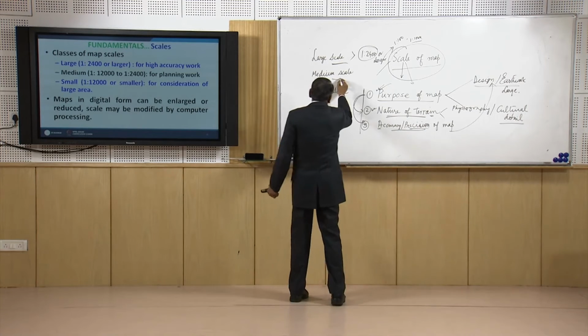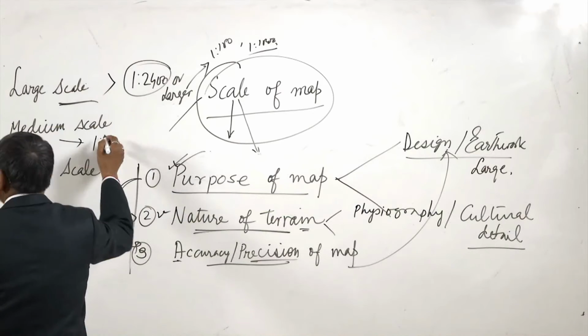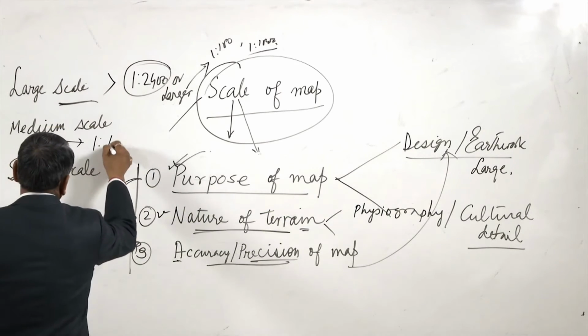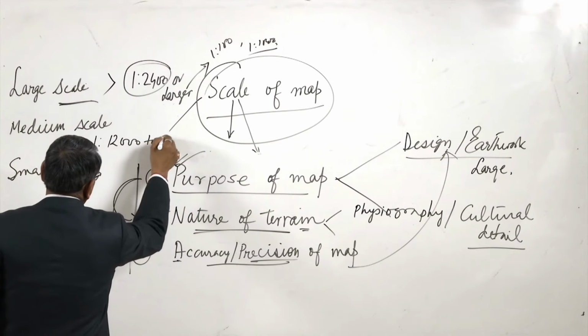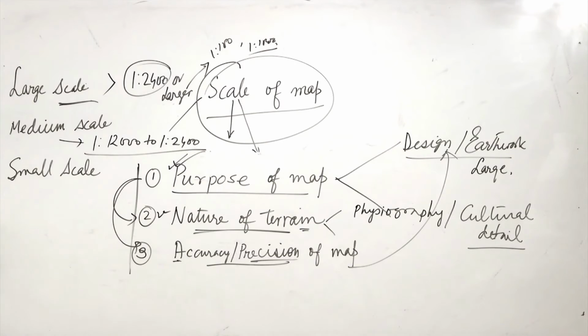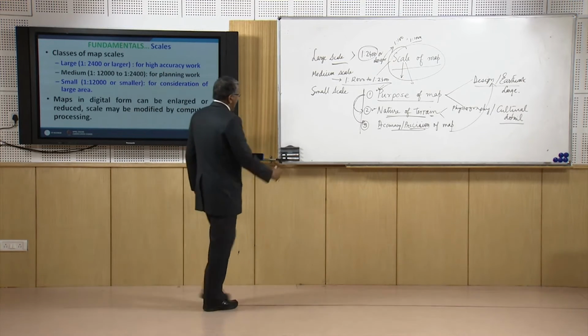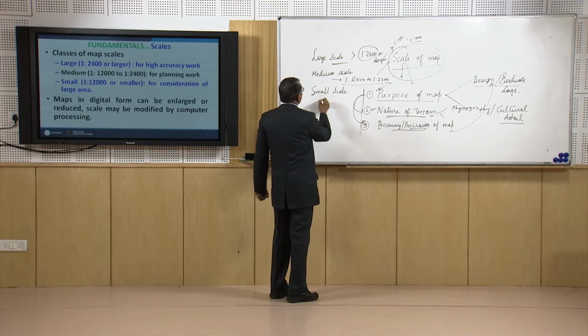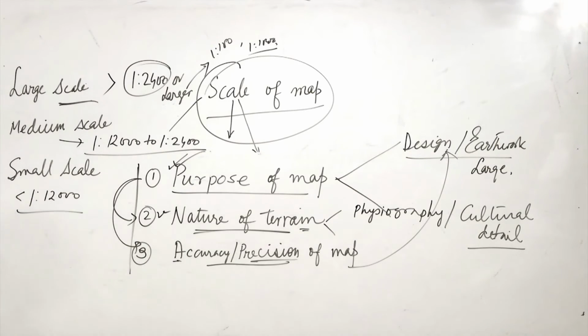And if the scale varies from 1 to 2000 to 1 to 12,000, then we say that this is the medium scale, and if the scale is still smaller than 1 to 12,000, then we call it small scale.